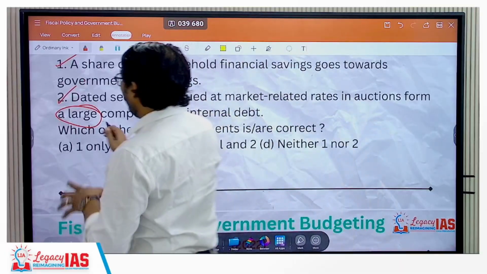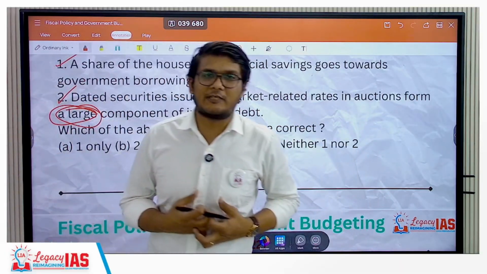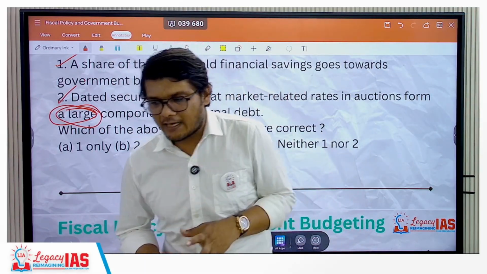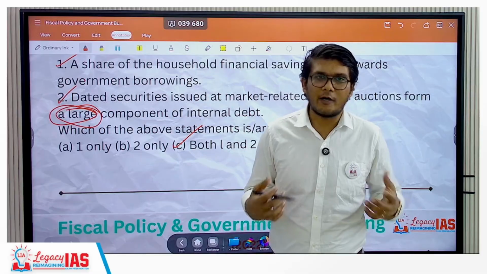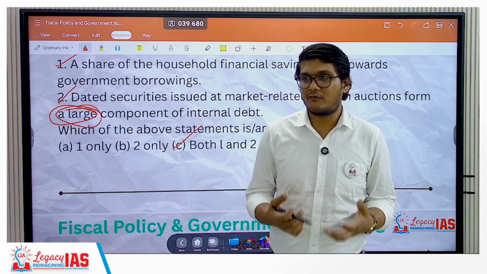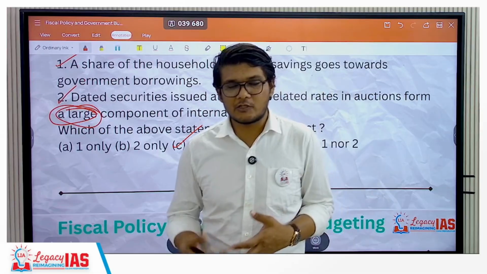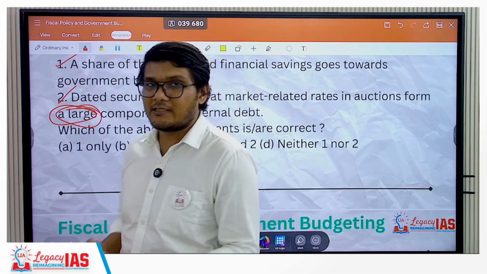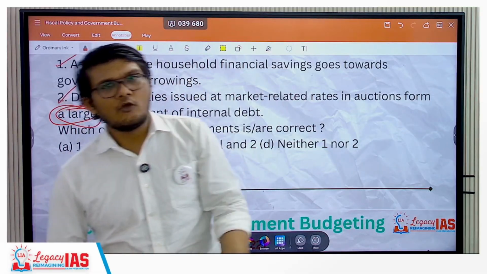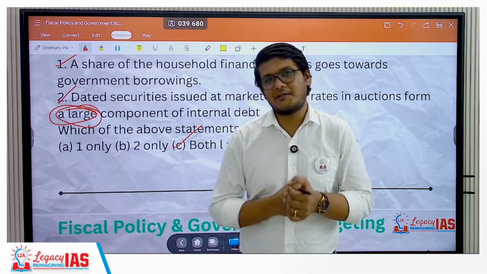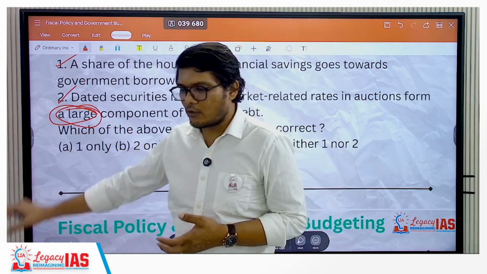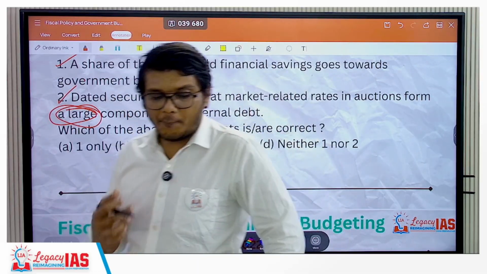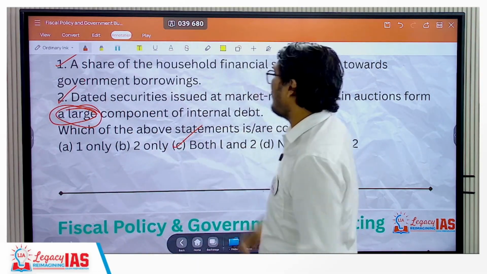Whenever there are words which are generic, which do not create any objectivity. See, when I say most, it definitely means more than 50%. When I say large, it's not that objective. 40% of a particular thing is also large. 60% is also large. 40% of a thing wherein multiple factors are there, others have 10, 15, 5%, so having 40% is still large over there. So any such generic words are generally right, but you don't have to blindly do that. When you're left with 2 options, then and only then use these kinds of techniques.